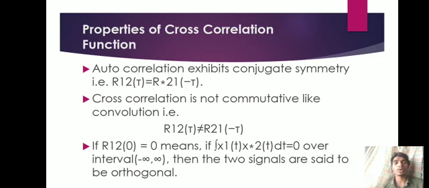If r12(0) equal to 0, that means if the integration of x1(t) x2*(t) dt equal to 0 over the interval minus infinity to infinity, then the two signals are said to be orthogonal.